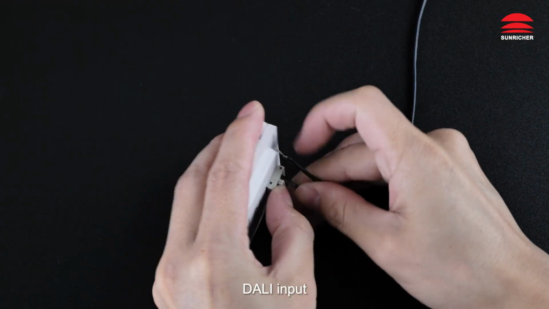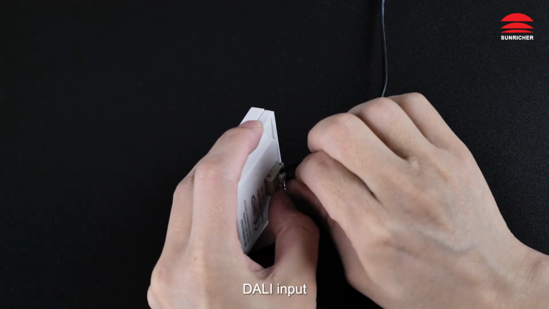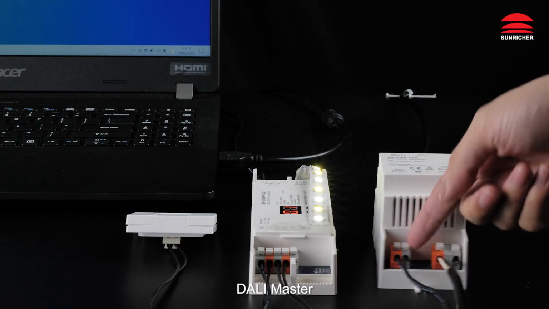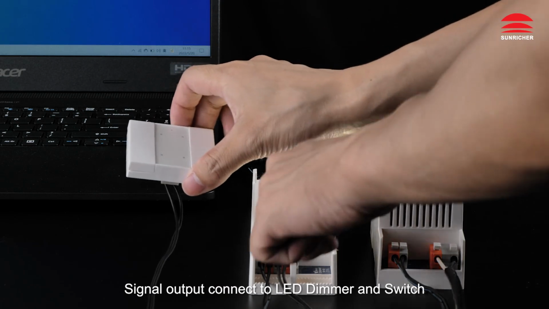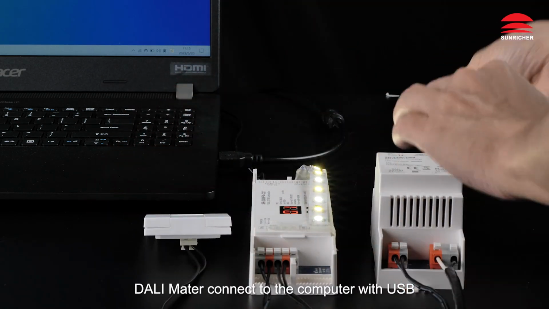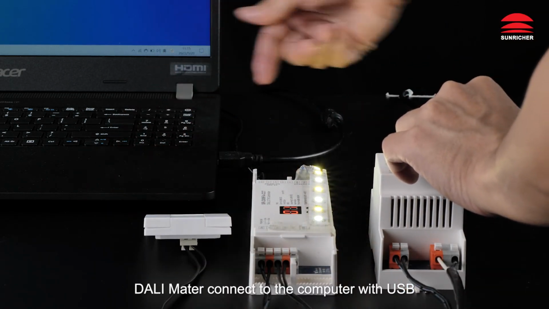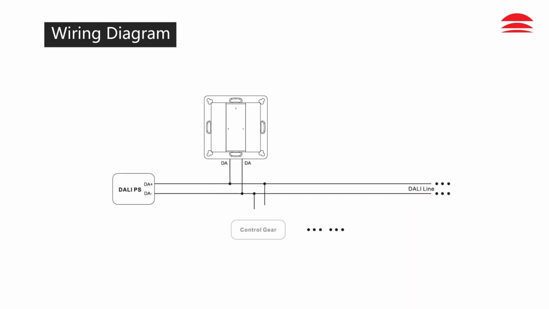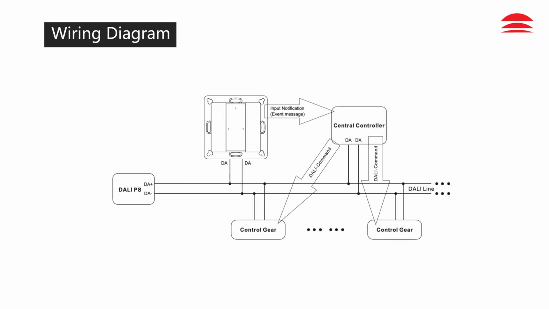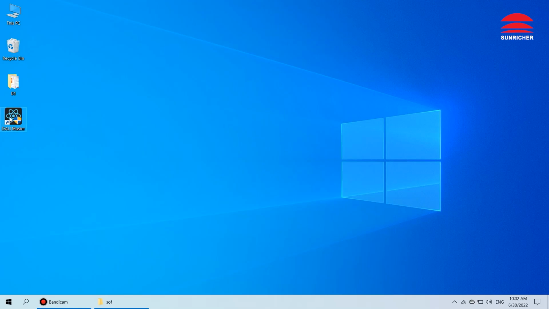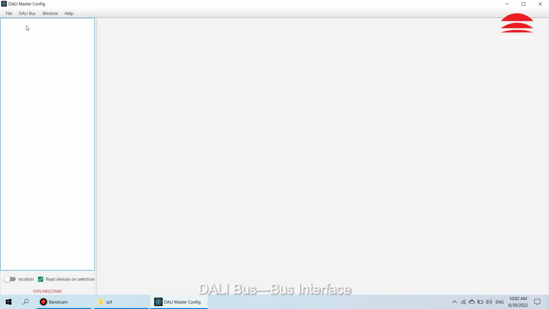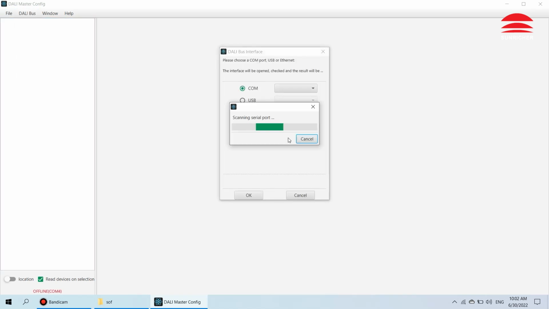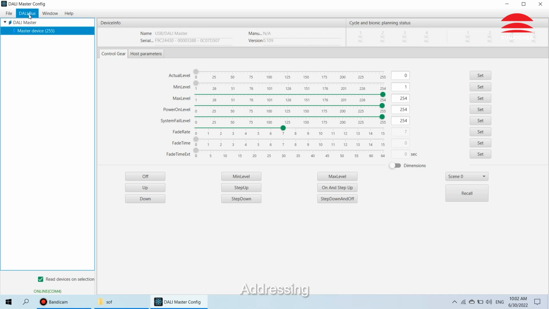DALI input. DALI master. Signal output connect to LED dimmer and switch. DALI master connect to the computer with USB. DALI bus interface. Addressing.